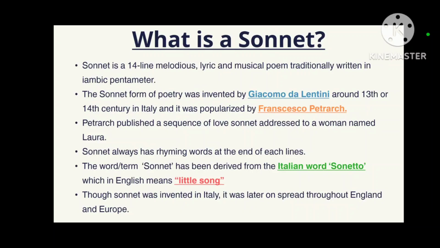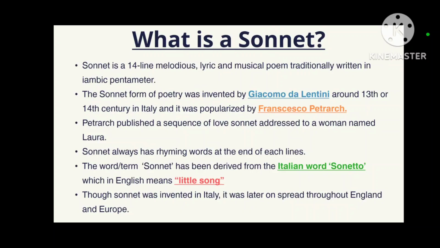Petrarch published a sequence of love sonnets addressed to a woman named Laura. So how did Petrarch make this sonnet form popular? He wrote a series of poems titled love sonnets, written for a woman. Maybe we can assume that woman was his beloved, named Laura. So Petrarch wrote a sequence of poems, more than one sonnet, a series, written for a woman named Laura, who could be his beloved.